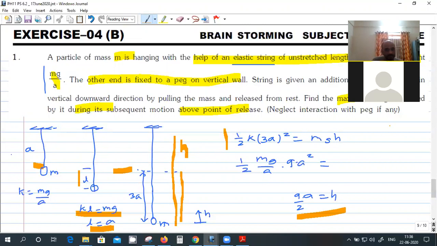Take a string. This is the natural length of the string. When I increase its length by delta x, the energy stored will be half K delta x square.